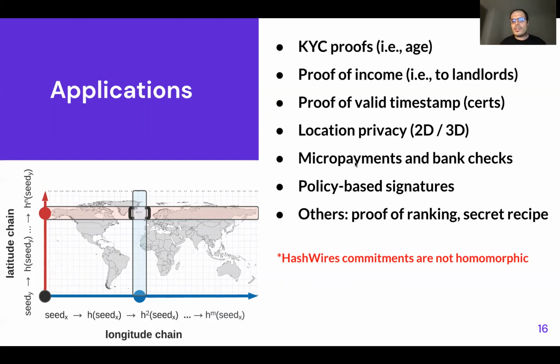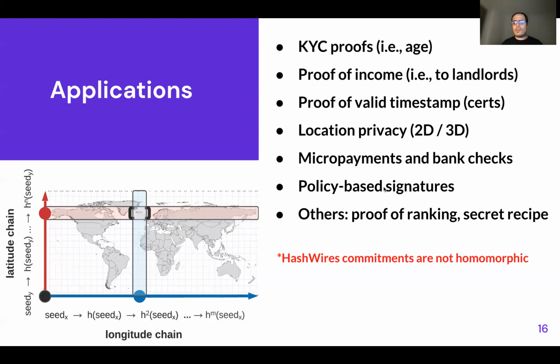Another interesting application is micropayments and bank checks. Imagine, especially in the blockchain, a check where you cannot see the real value of the check, but you gradually redeem it. You can start by issuing a bank check of 1,000, and then you go on the blockchain and spend 100 of it. Nobody knows you have another 900 on this check, but they know this 100 was actually issued by the bank. And you have more, and you have more, until at last it expires. You don't have enough money anymore in your check.